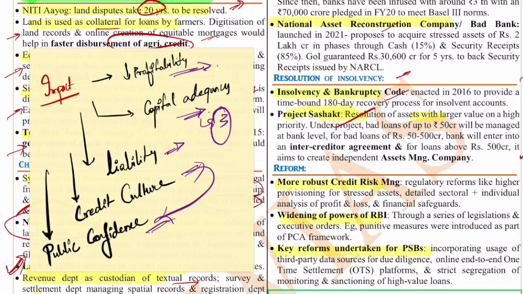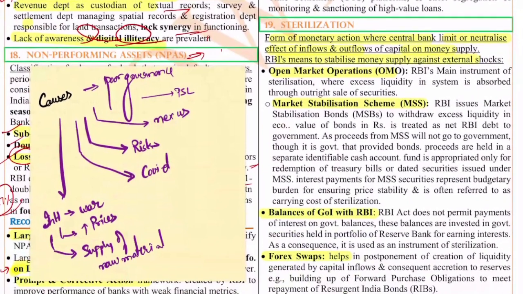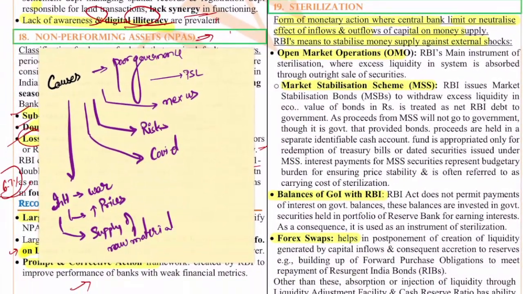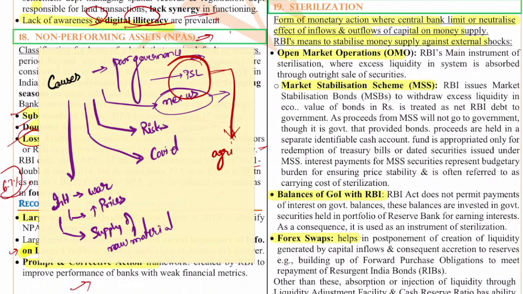Now, what is the main cause for this NPA? Why are these NPAs increasing eventually, and why have we seen this in the recent past? Some of the causes: the first is the poor governance of the banks, because in all these major public sector banks we have a lot of political interference. There is a lot of nexus between the politicians and the businessmen. Under priority sector lending, a lot of loans are given to the agri sector and to MSMEs, so there will be major defaults from these two sectors. Also the risks that banks generally take are another reason.